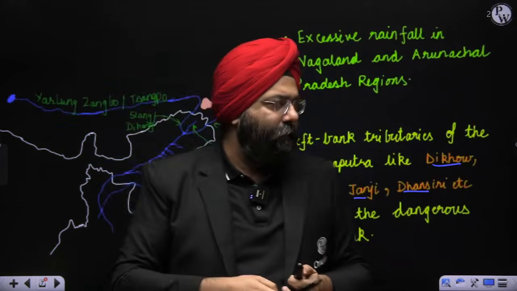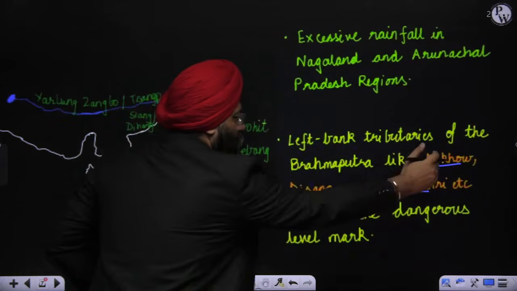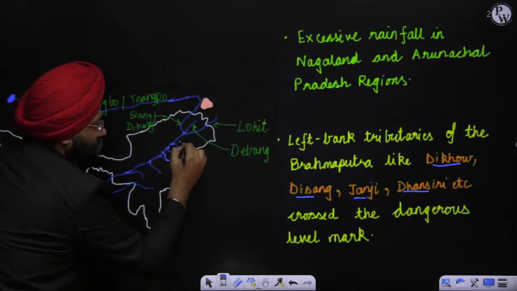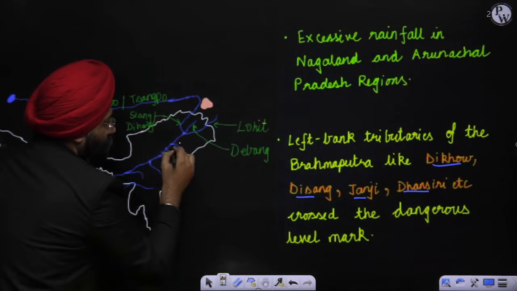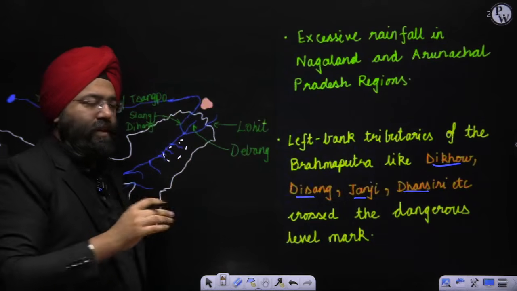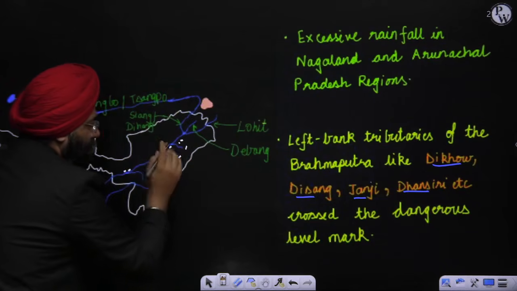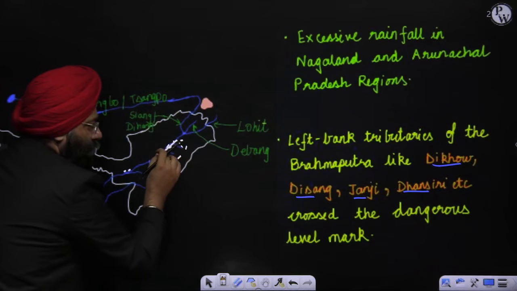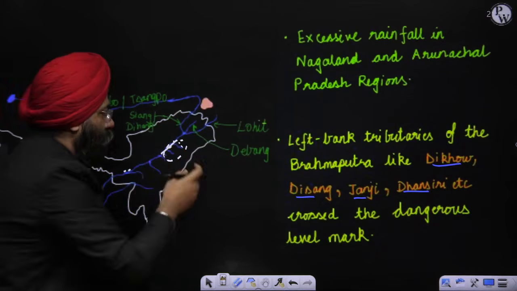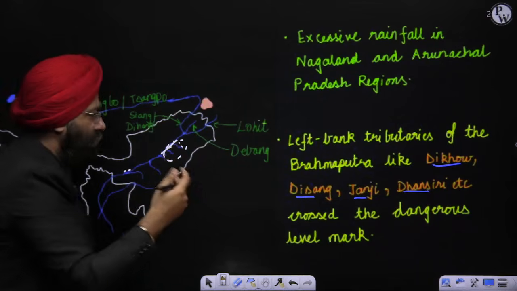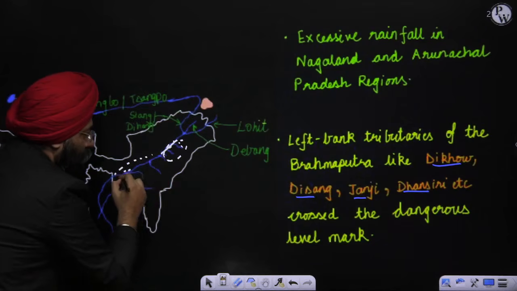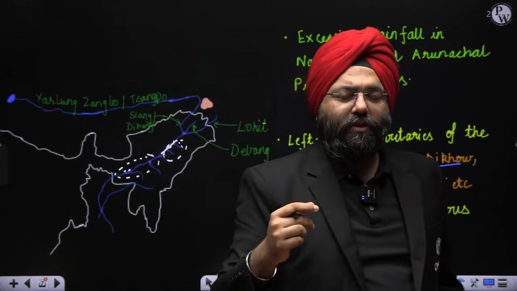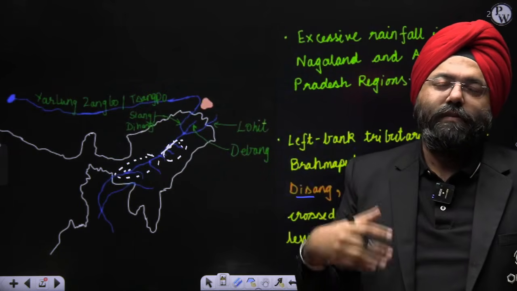Now this is what has happened because of the excessive water in these particular rivers. This added a lot of water in this particular region. This led to flooding not only of this part later on, but this region also got flooded. That added more moisture, more water to the Brahmaputra River. These also carried sediments along with them because of the excessive moisture. Further, this region also experienced flooding because the water added by these tributaries led to an increase in the water in the Brahmaputra River.